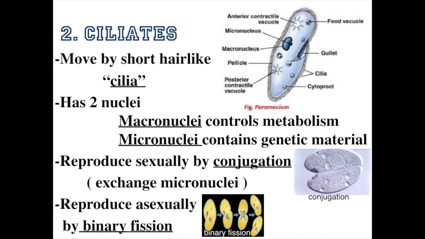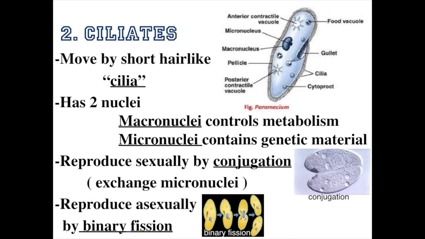The micronucleus is going to be exchanged in sexual reproduction, and that process is called conjugation. You learned in bacteria a form of sexual reproduction with the pili was conjugation. The protists, specifically the paramecium, will not use a pili. They will go gullet to gullet or mouth to mouth, and they will then exchange the micronuclei.